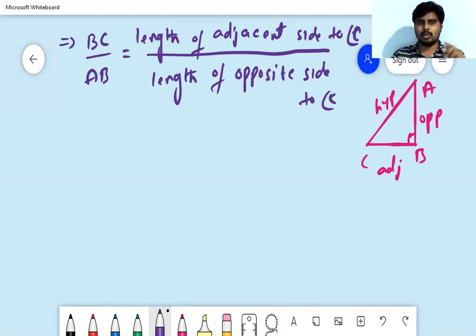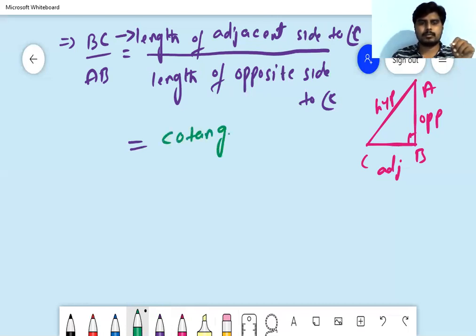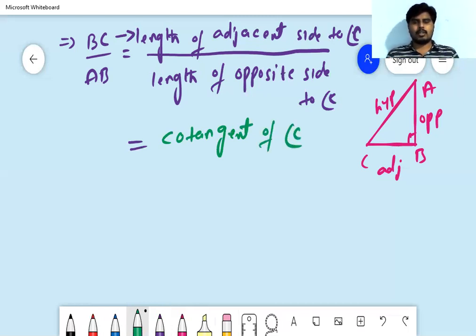BC is the length of adjacent side to angle C, and AB is the length of opposite side to angle C. This ratio I'm going to name cotangent of angle C. The ratio name is cotangent of angle C, which we write in the short form cot C.